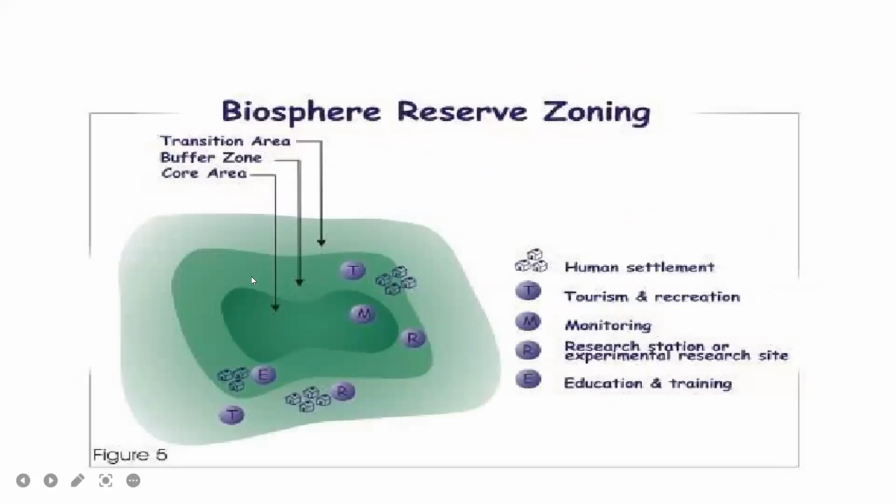Here also some activities like research and educational purpose activities, but it is a completely protected area. Okay, so here in transition zone, human settlement is also seen, and tourism and recreation is also seen here. And here education and training in this buffer zone, and also human settlement are also seen in buffer zone. Okay, so in core only this is a controlled area, that is monitoring, so it is protected. So strictly, any activities are not allowed in this. It is a completely protected area, core zone, core area.